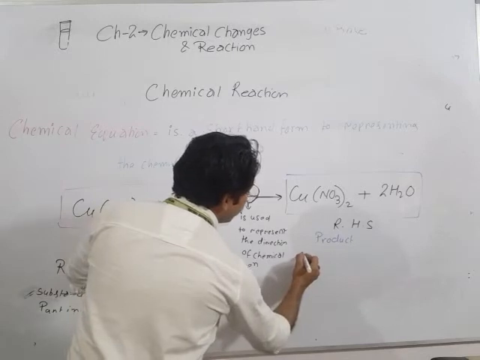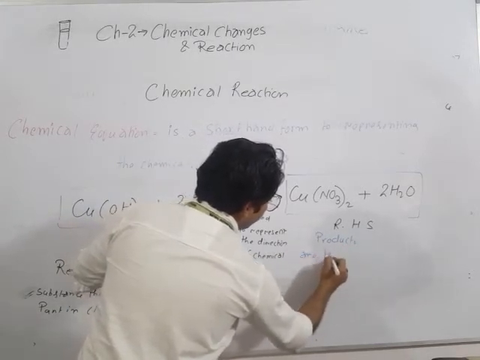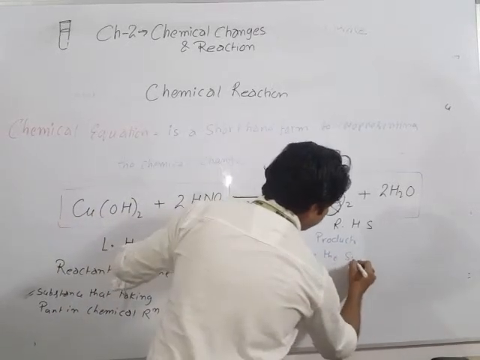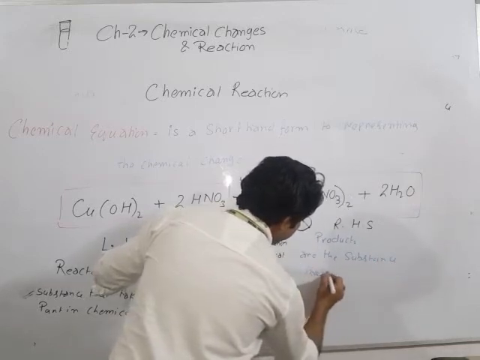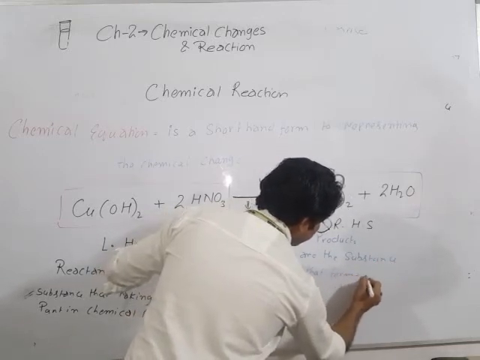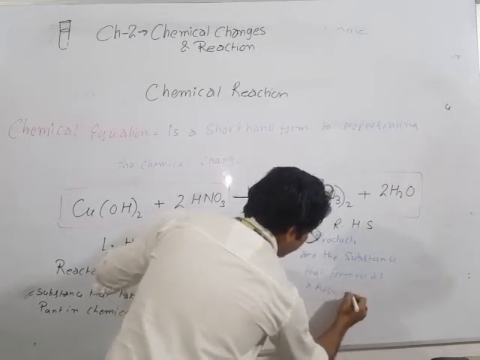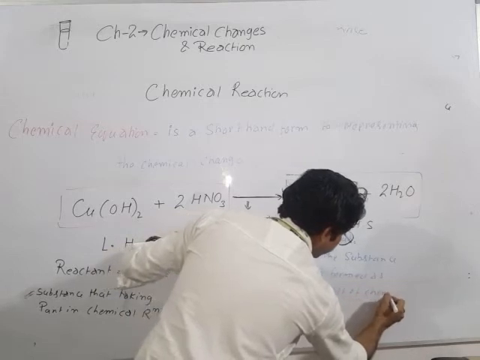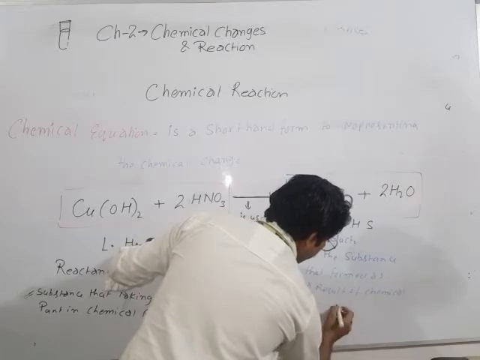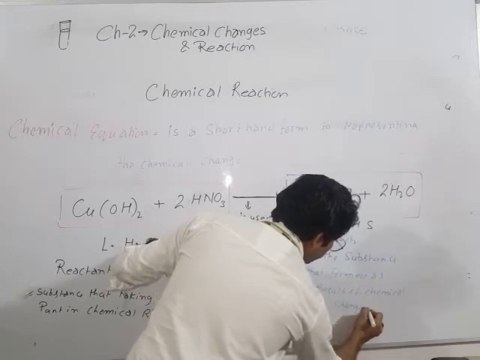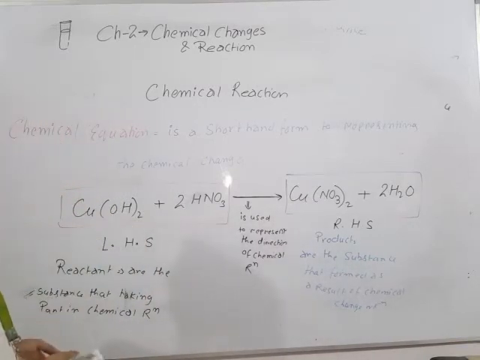So products are the substances that are formed as a result of chemical change or reaction. Okay, clear? So this is the form of a chemical equation.